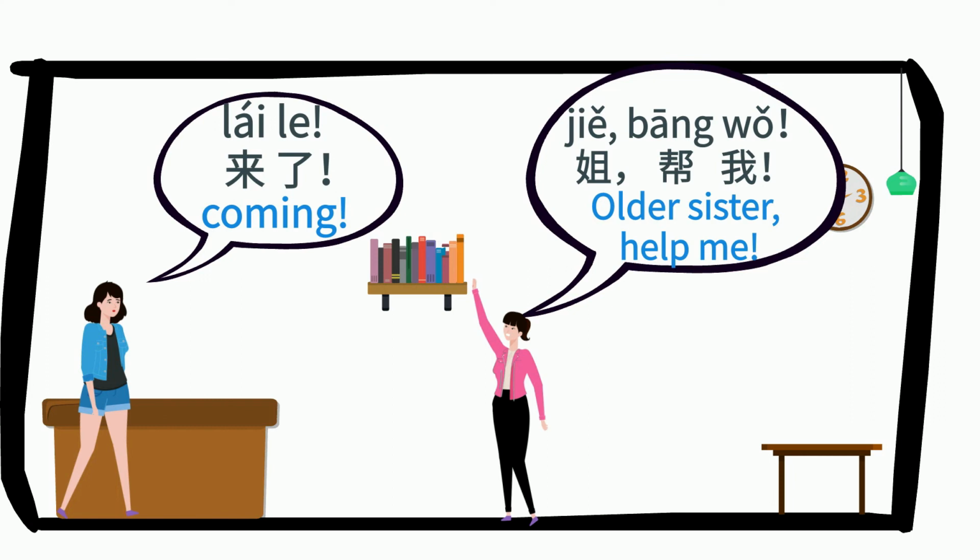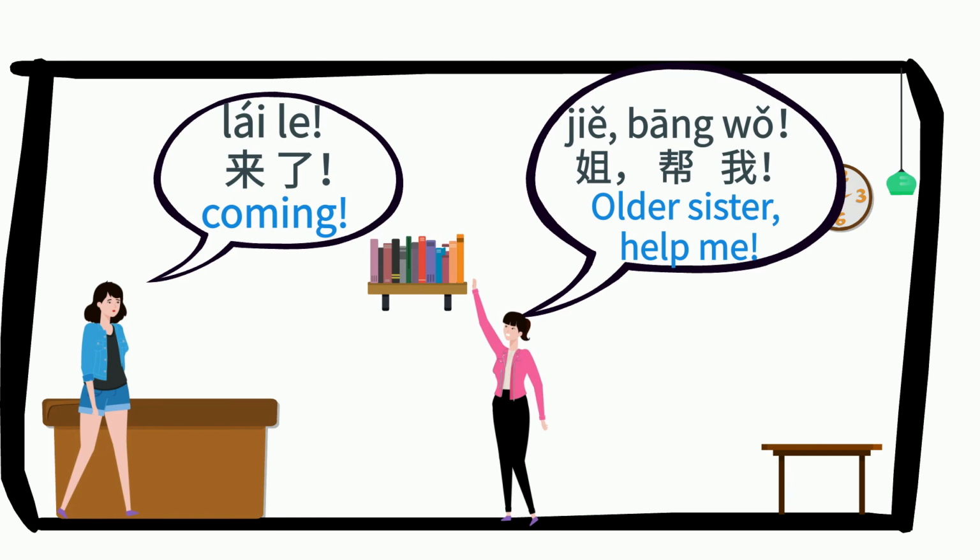For example, if it's a man your grandparents' age, you can call this person 爷爷. 爷爷 means grandpa from dad's side, but it doesn't mean this person is related to you. Similarly, if it's a woman your grandparents' age, you can call this person 奶奶. 奶奶 means grandma from dad's side.